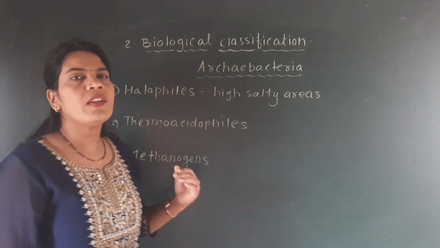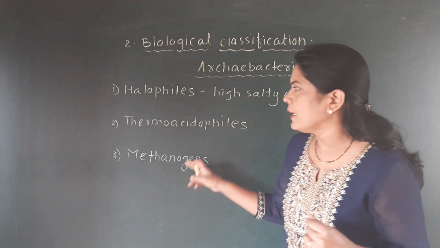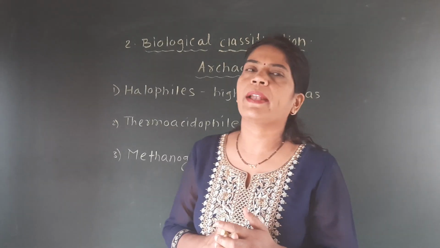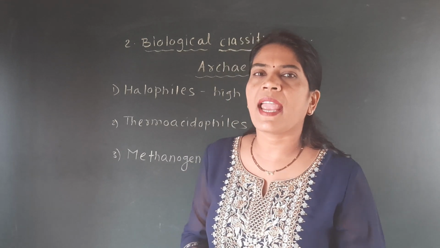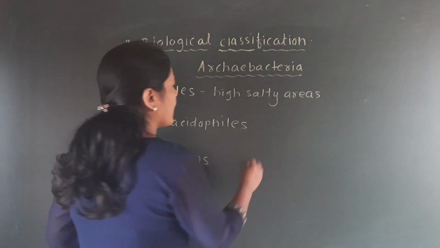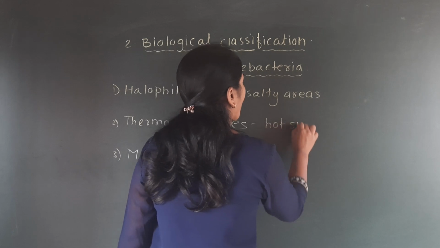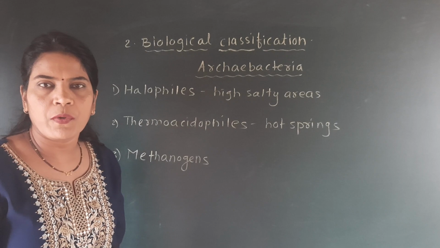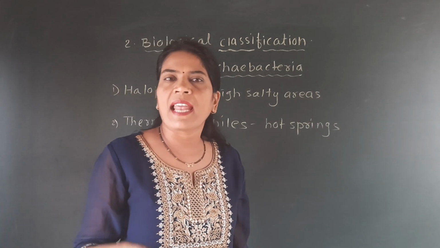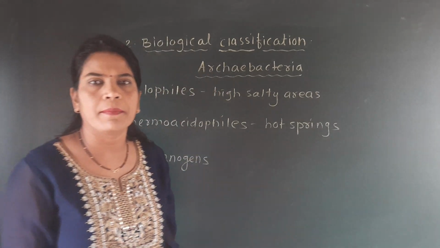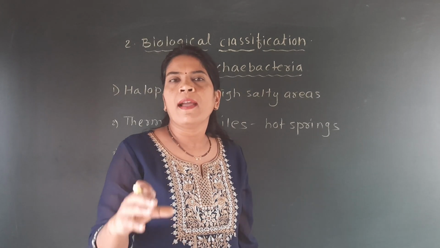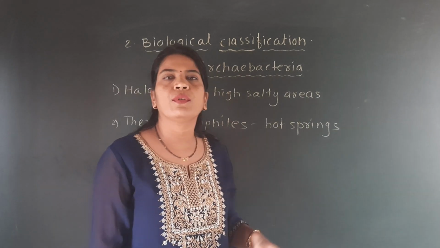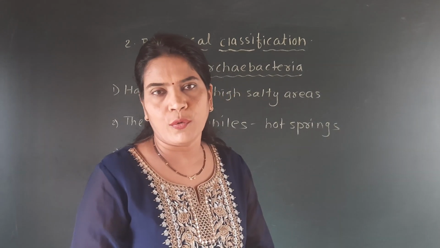Then the second type of archaebacteria is the thermoacidophil. Thermoacidophils are those archaebacteria which are present at higher temperature, that is, in hot springs. They are present in hot springs where the temperature is very high, and at that temperature no other living organism can survive, but these archaebacteria can survive, so they are called thermoacidophils.